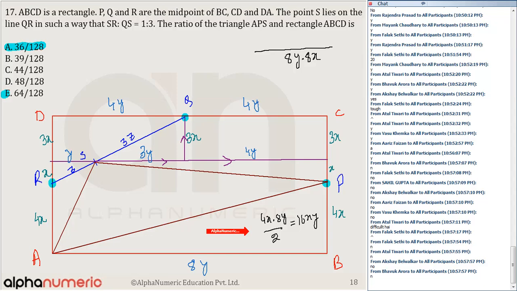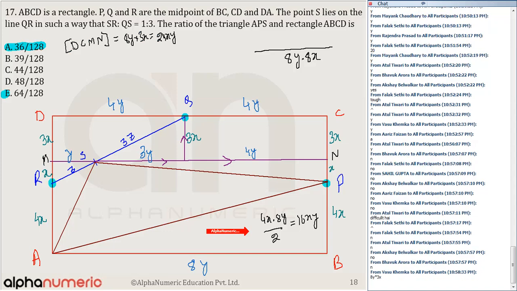Theek. What is the area of this entire thing? Suppose I name the points P, Q, R, and if I say this is M and N, okay? What is the total area of DCMN? I'm just writing the area of DCMN. Can anyone tell me what is the area of DCMN? 8y into 3x, yes or no? 8y into 3x, yahi hoga. 8 times 3 is equal to 24xy. You all agree with me?